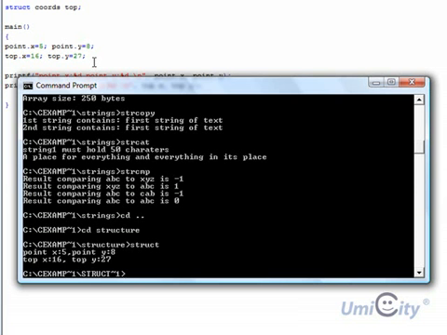Okay, so that concludes the first introduction to structures. Okay, we're going to move on to defining type structures in the next section.